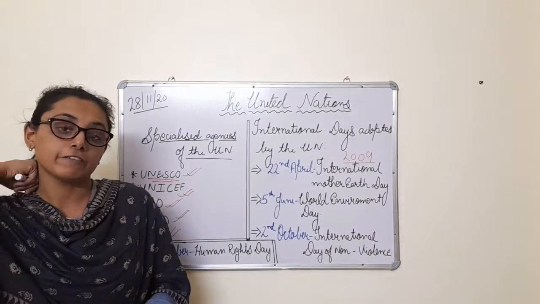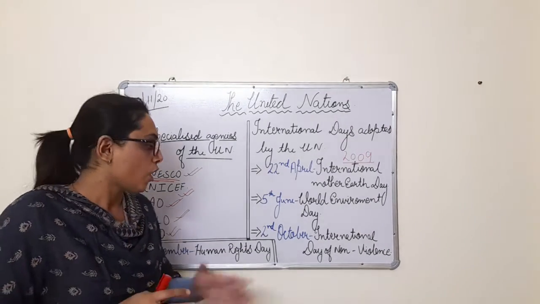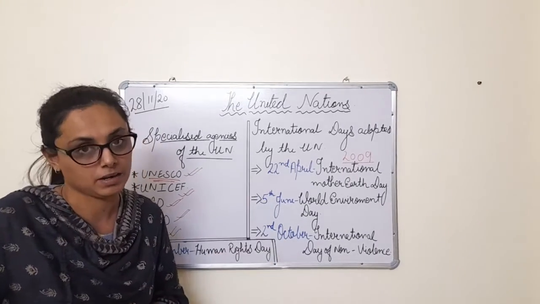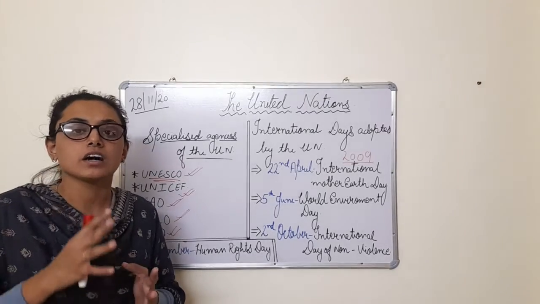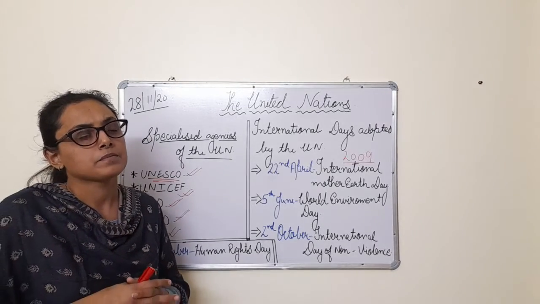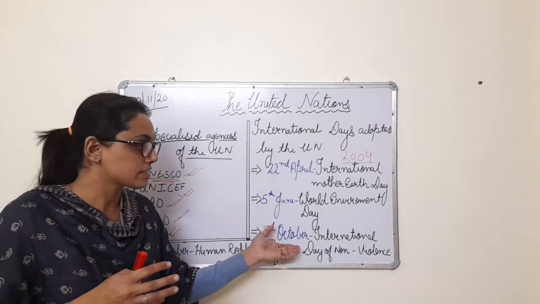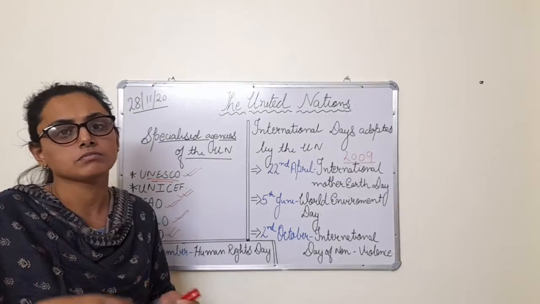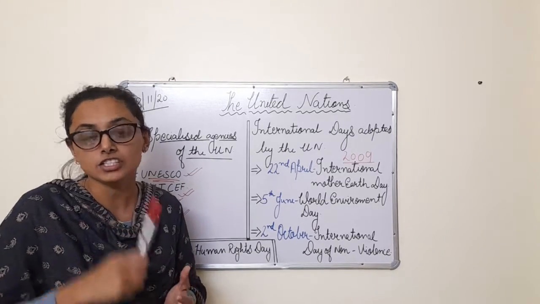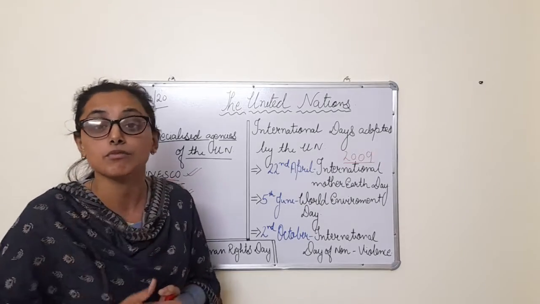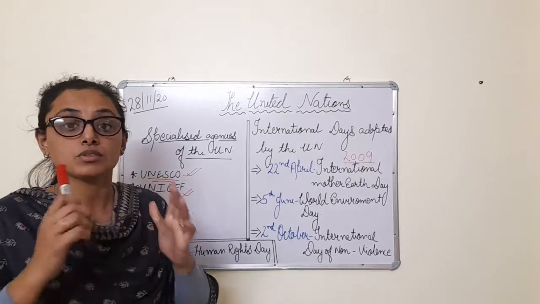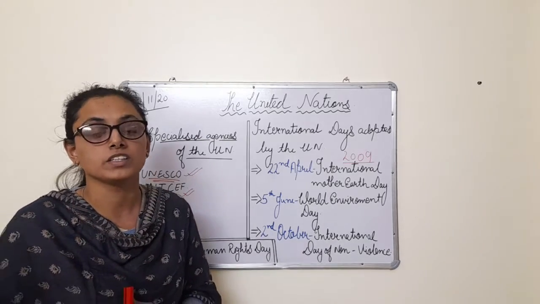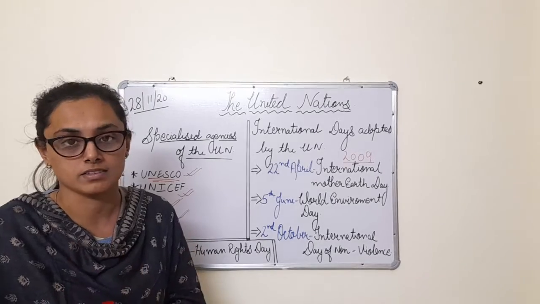2007. On 2nd October it is celebrated, which is the birthday of Mahatma Gandhi. This initiative was taken in the year 2004, that we should celebrate a day for non-violence, so that there is peace all over the world and there should be no violence.